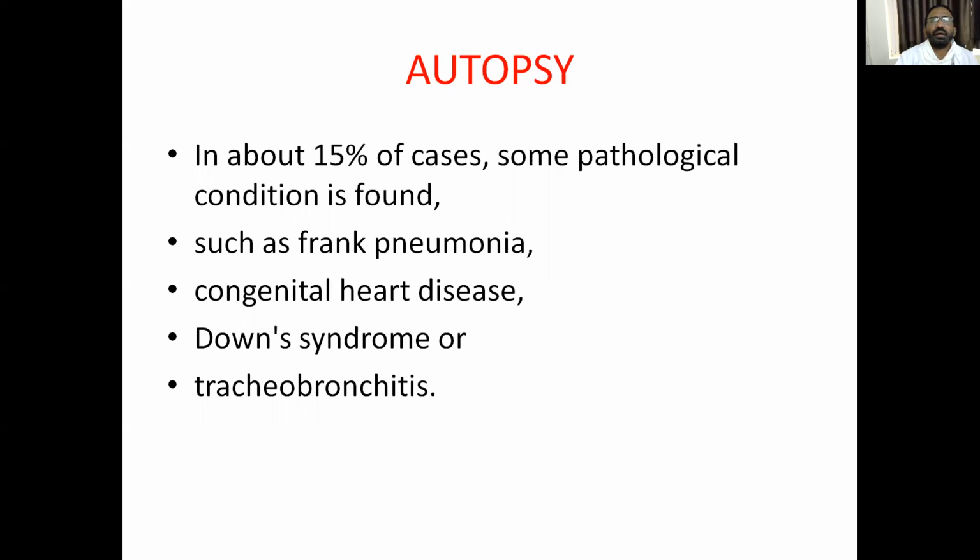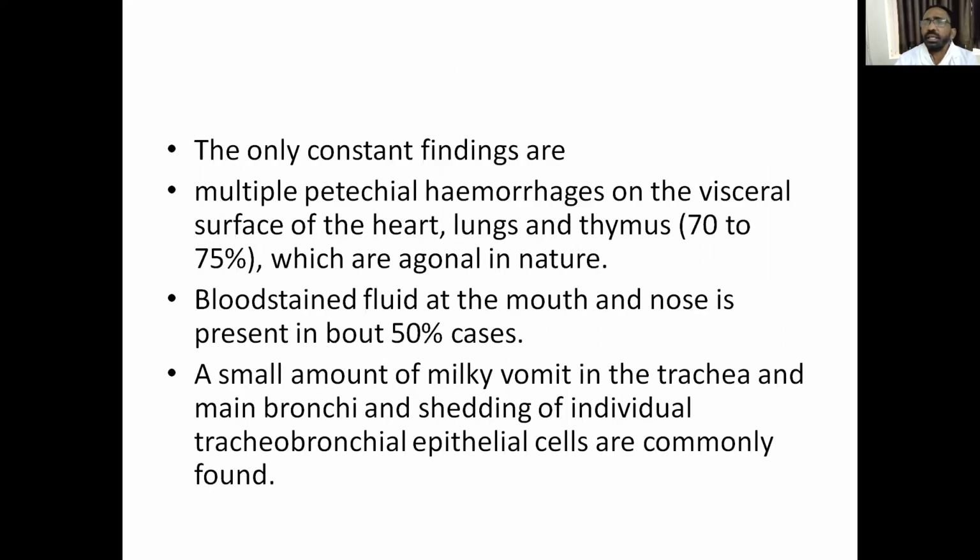Autopsy. What are the autopsy features in sudden infant death syndrome? There are pathological conditions such as pneumonia, congenital heart disease, Down syndrome, tracheobronchitis or bronchiolitis, which are constant findings. There are multiple petechial hemorrhages on the visceral surface of the heart, lungs and thymus, in 70% of cases, which are agonal in nature. Blood-stained fluid at the mouth and nose is present, with a small amount of milky vomit.